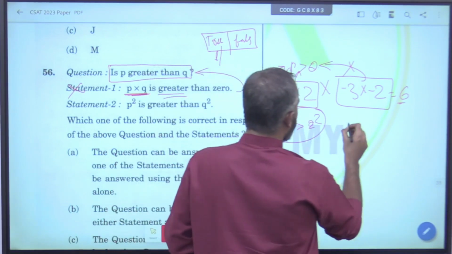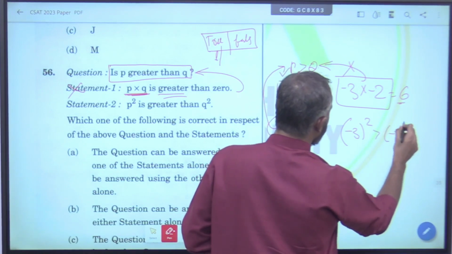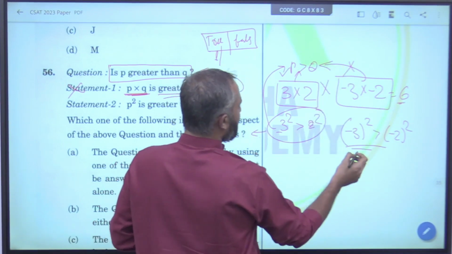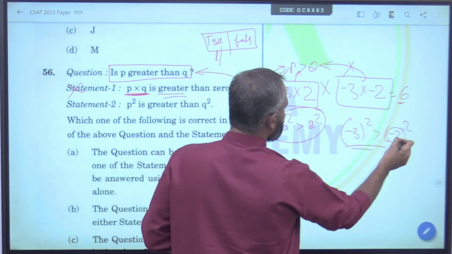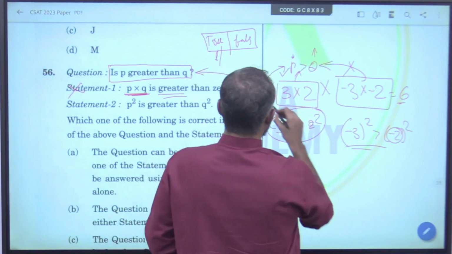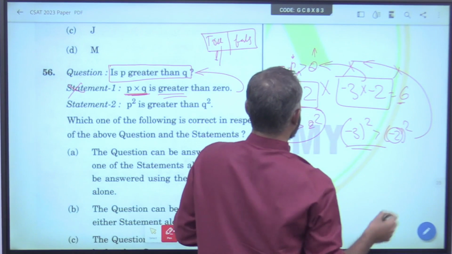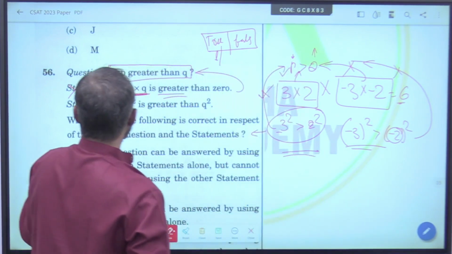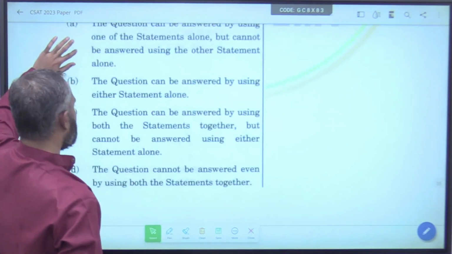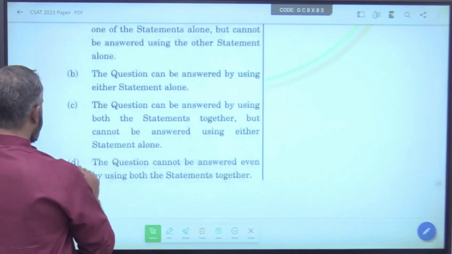Now, go the same here. Minus 3 whole square should be greater than minus 2 whole square. Yes, it is. So, your statement is getting proven, but is the conclusion getting proven? No. Still, minus 2 is greater than minus 3, that is Q is greater than P. So, in one case it is proving it right, in another case the conclusion is wrong. So, we cannot arrive at the conclusion. So, both the statements together, the question cannot be answered even by using both the statements together.